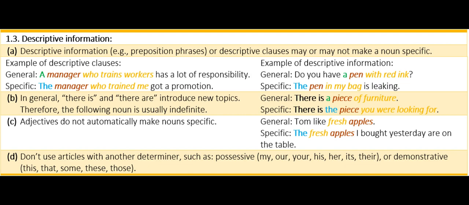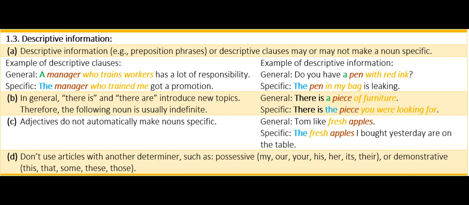B. In general, there is and there are introduce new topics. Therefore, the following noun is usually indefinite. Examples, general, there is a piece of furniture. Specific, there is the piece you were looking for. C. Adjectives do not automatically make nouns specific. Examples, general, Tom liked fresh apples. Specific, the fresh apples I bought yesterday are on the table.